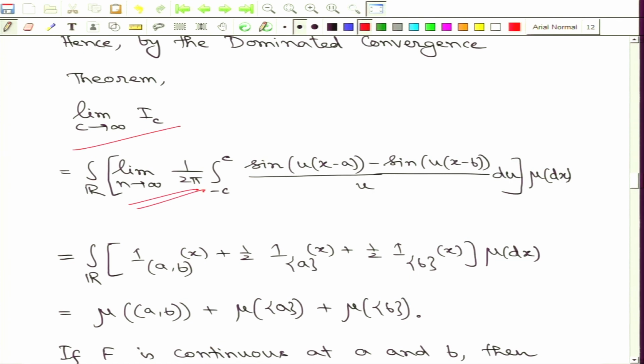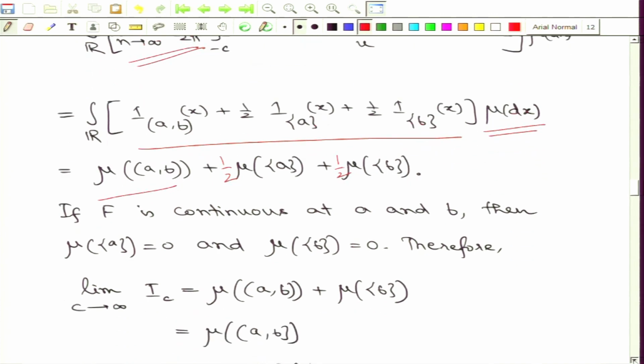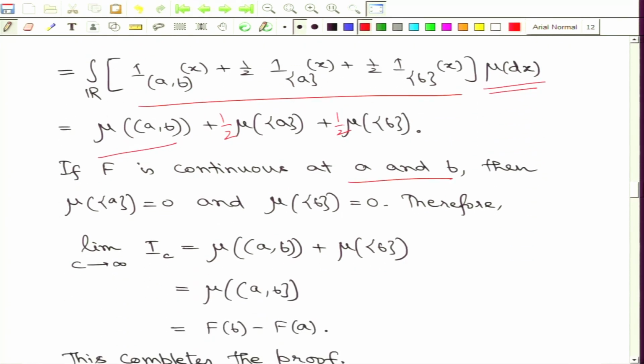And now, we have computed the inside limit, which is exactly this function involving x, and we just have to perform the final integration with respect to the underlying probability measure, which is going to give us this expression: this equals mu of the open interval (a, b) plus half times mu of singleton a plus half times mu of singleton b. But note here that we have assumed that we are working with a and b such that the continuity of F is there. Therefore, mu of singleton a must be 0 and mu of singleton b must be 0.